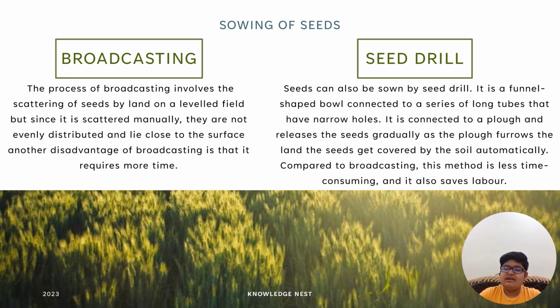Seed drill. Seeds can also be sown by a seed drill. It is a funnel-shaped bowl connected to a series of long tubes that have narrow holes. It is connected to a plow that releases the seeds gradually. As the plow furrows, the land gets covered by the seeds. Compared to broadcasting, this method is less time consuming and also saves labor.